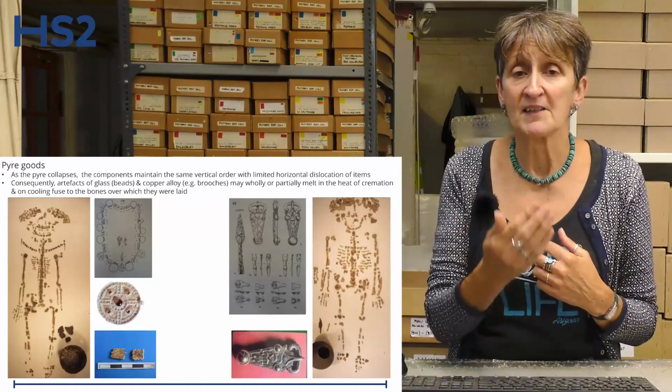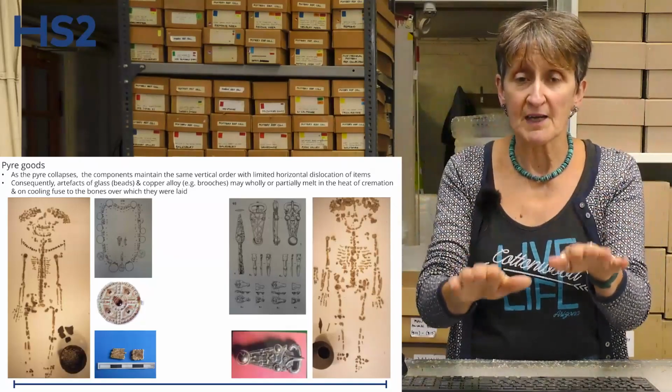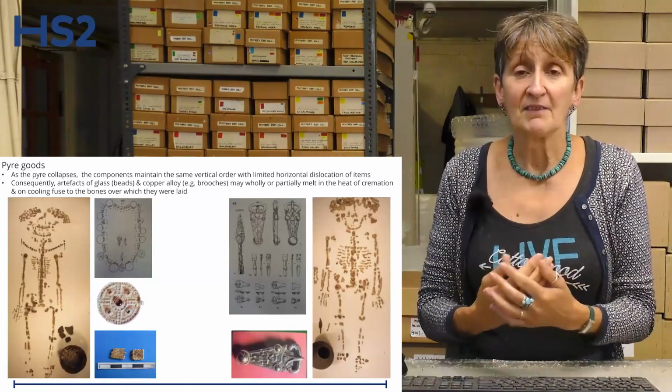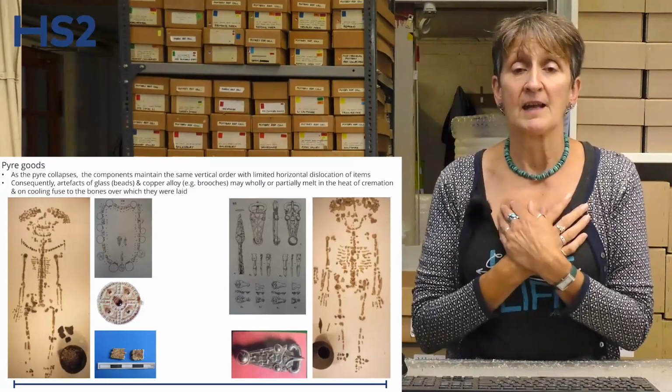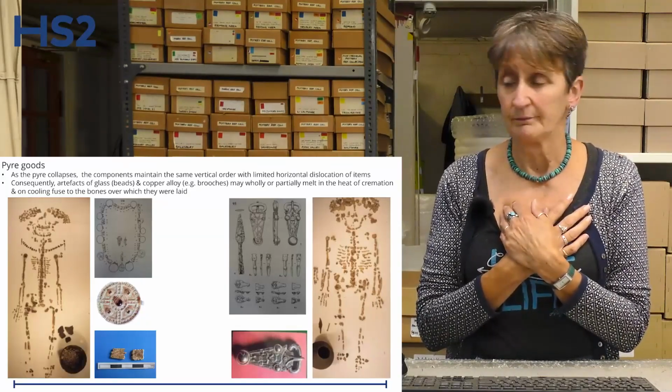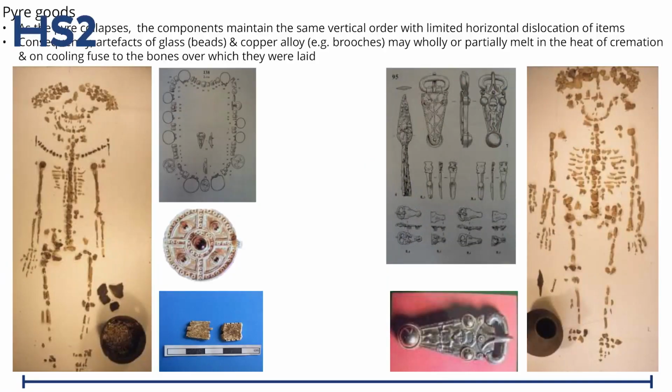If you remember about how I said a pyre drops down gently on itself, and the fact that they're on the hands also suggests that the hands were sometimes crossed over the chest during cremation. So you can actually get quite a lot of information about what was on the pyre, how it may have been laid on the pyre in relation to the other materials around it.